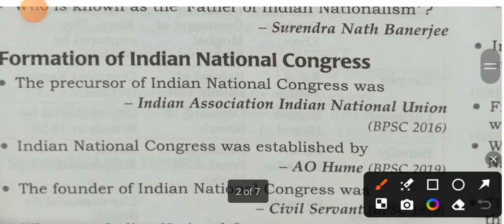The precursor of Indian National Congress was Indian Association, Indian National Union. I am repeating this question again. The precursor of Indian National Congress was Indian Association, Indian National Union.